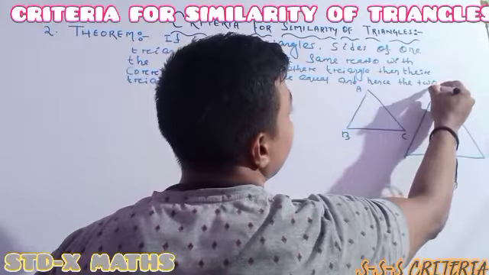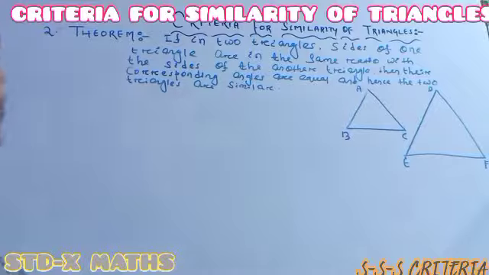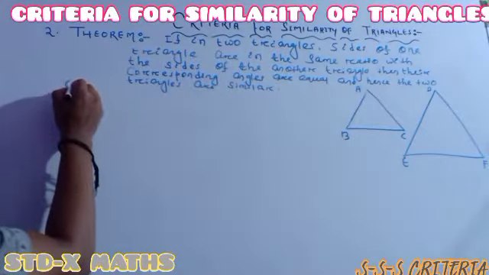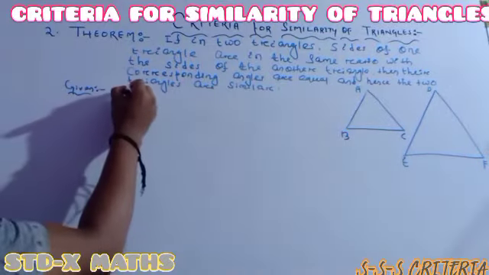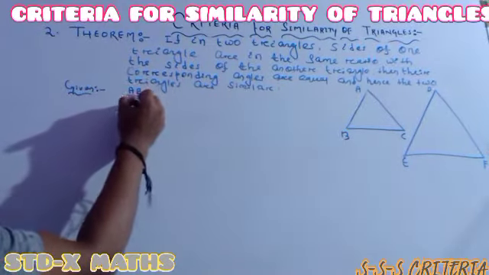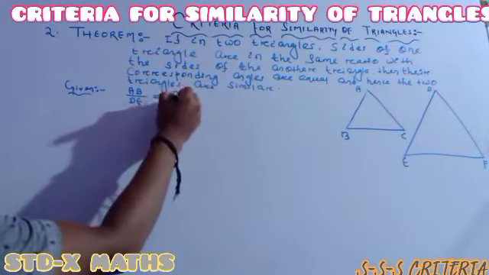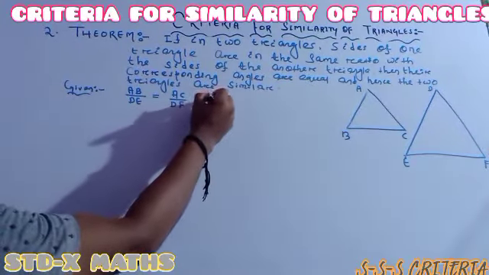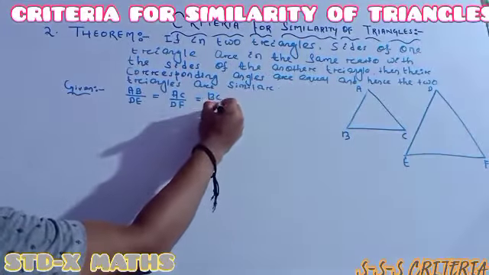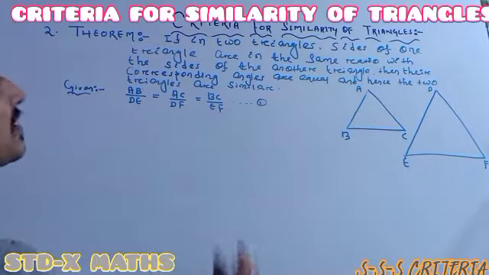Suppose this one is D, this one is E, this one is F. See, in the first, it is actually given that corresponding sides are in the same ratio. The important thing you have to remember: AB divided by DE is the same as AC divided by DF, which is the same as BC divided by EF. It is given. Remember this equation, because it will be required after the last step.